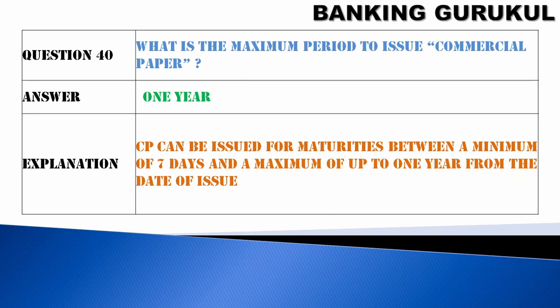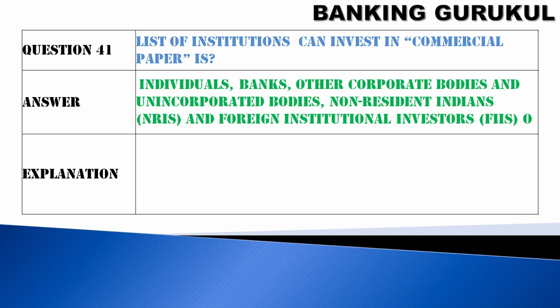Question number 40. What is the maximum period to issue commercial paper? It is 1 year. Commercial paper can be issued for maturities between a minimum period of 7 days and a maximum period of 1 year from the date of issue. Question number 41. The list of institutions that can invest in commercial papers is individuals, banks, other corporate bodies, non-resident Indians and foreign institutional investors.